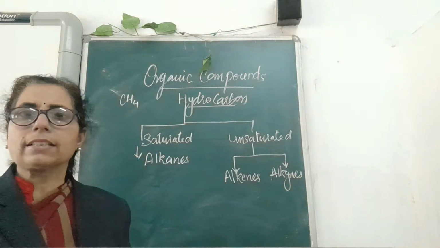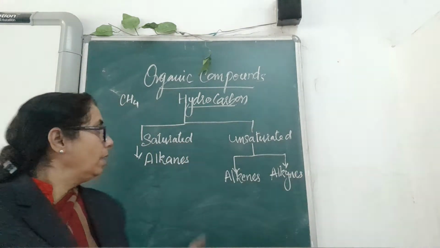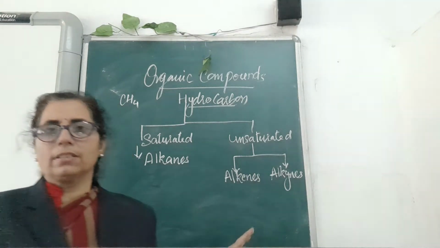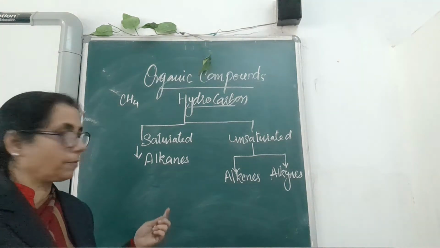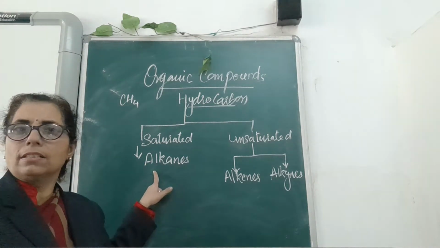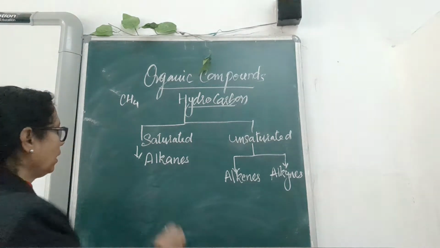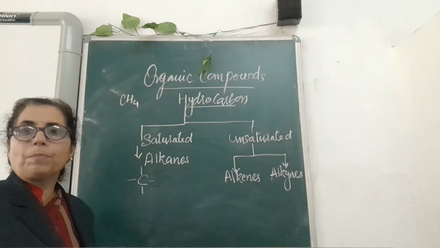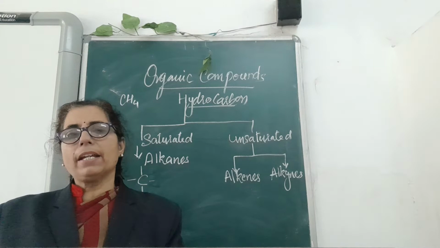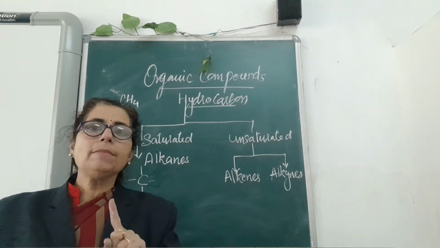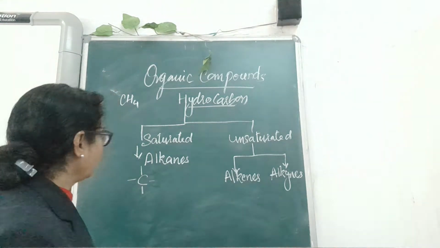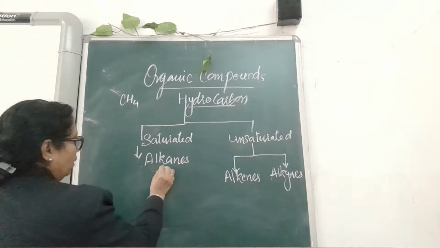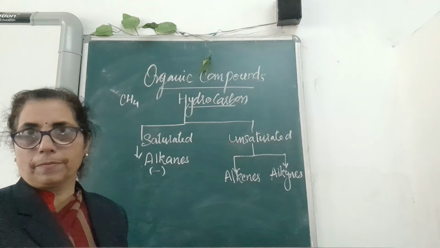Now what is the difference between the three? That I will tell you first, then we will go for the rest. Alkanes means saturated. That means each carbon present in it is bonded to other atoms by a single bond. Alkanes are always found to have a single covalent bond.